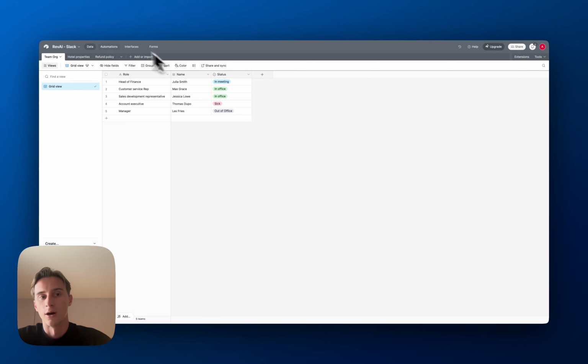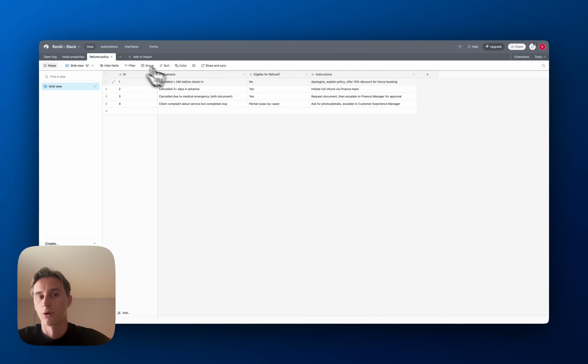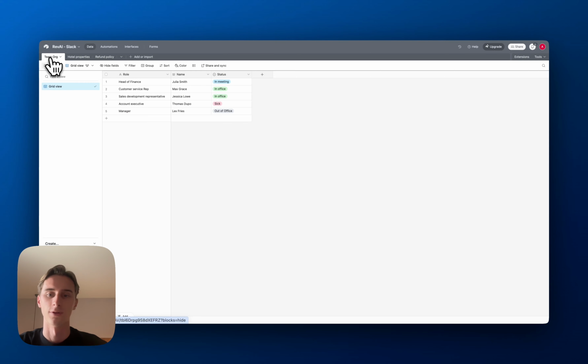For example, in the refund policy part, when it says escalate to finance manager for approval, if I just got recently hired and it's a huge team of like 200 people, I don't know who the finance manager is. So here it will give you the head of finance or the manager directly, and it'll give you the name, but on top of it, it'll also give the status. So I would know which person to actually talk to. I'm not going to ask the head of finance if they are in a meeting because I know that I won't get the reply straight away. But in this case, I wouldn't ask Lex either because he's out of office.